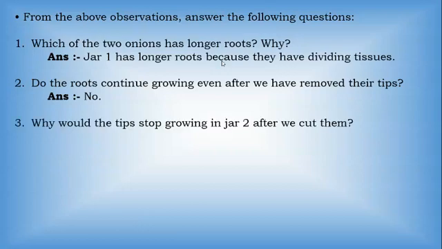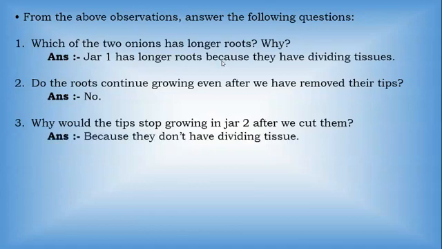Then next, why would the tips stop growing in jar 2 after we cut them? Now there should be some specific reason why they are not growing, because they don't have dividing tissue. So in the case of jar 2, the roots of the onion will not grow because they don't have the dividing tissue. The tip of the roots, they are having the dividing tissue.